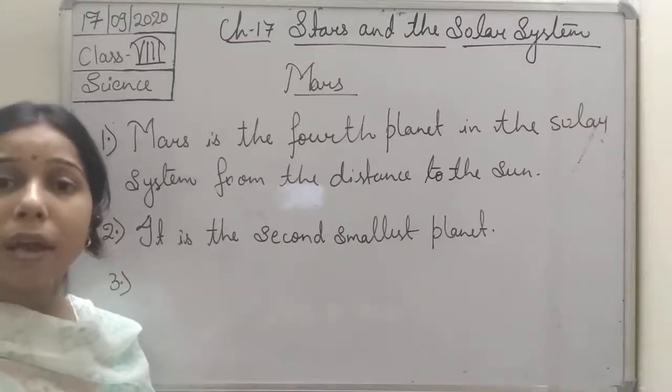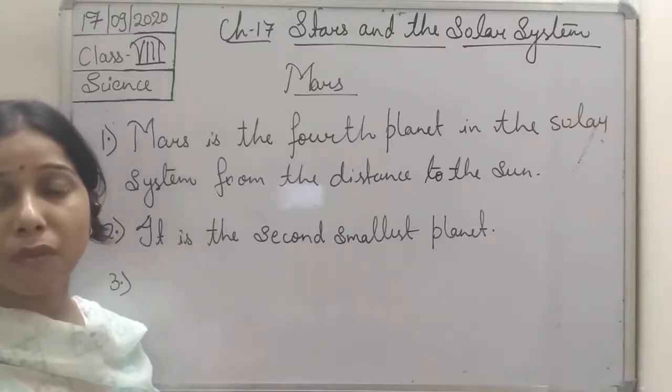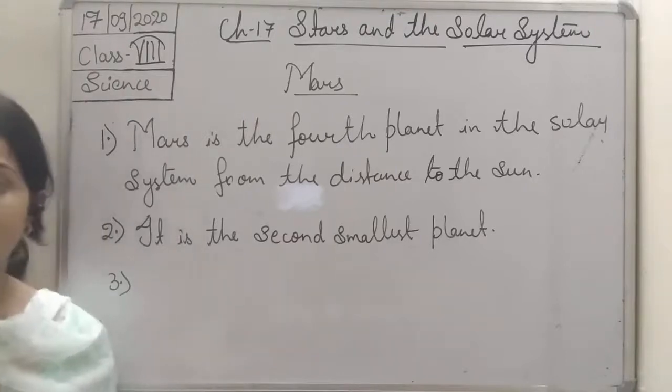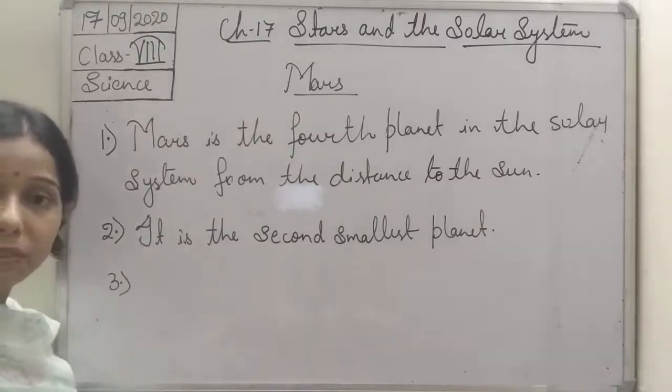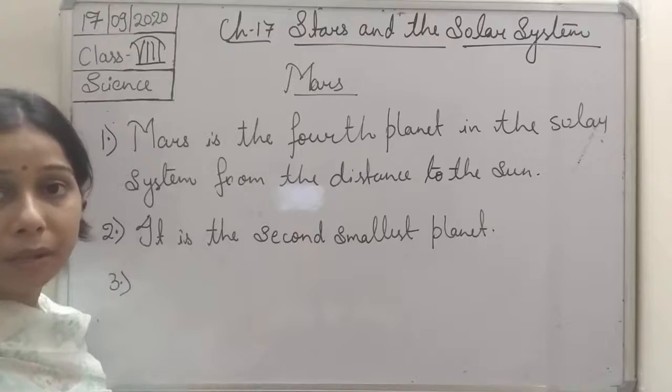Why is it so? It is because of the presence of iron oxide in it. Iron oxide is red in color. So due to the presence of iron oxide on its surface, it is also known as a red planet.